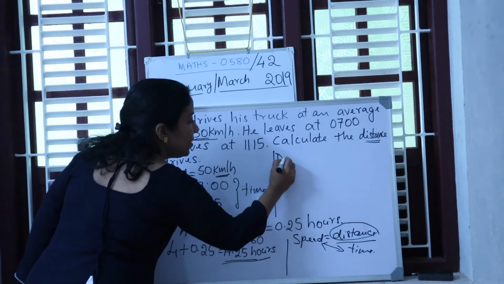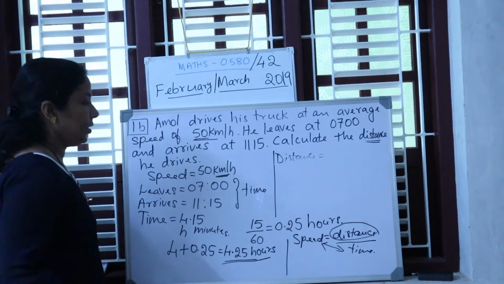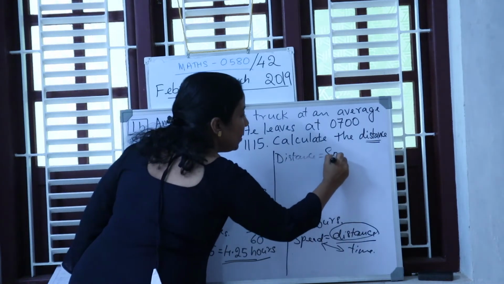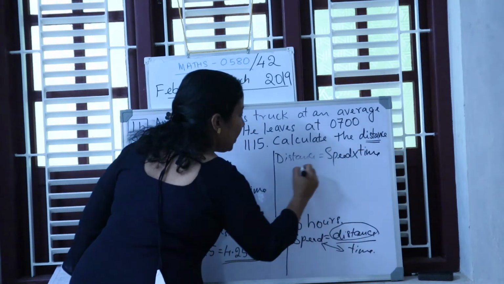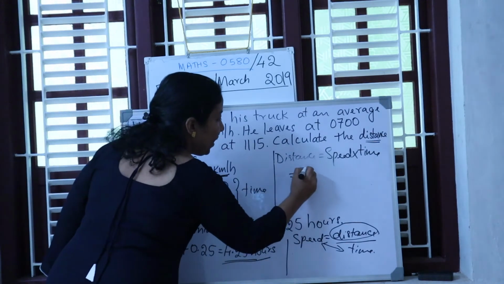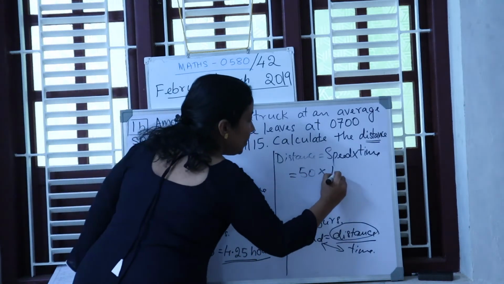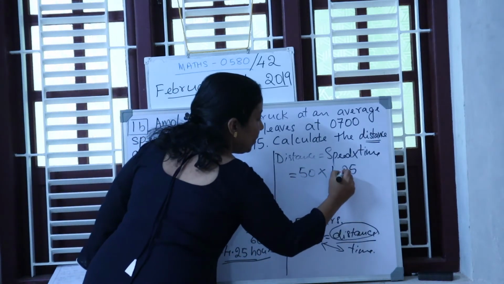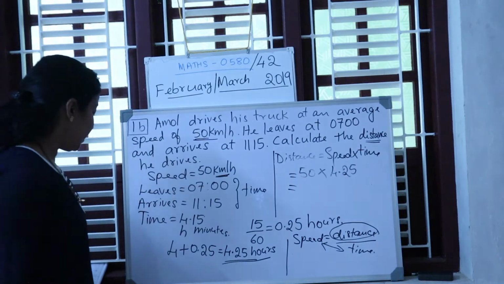Therefore distance equals speed times time. What is the speed given? It is 50 km per hour times, what is the time? That is 4.25. Multiply, you can use a calculator in the IGCSE exam.